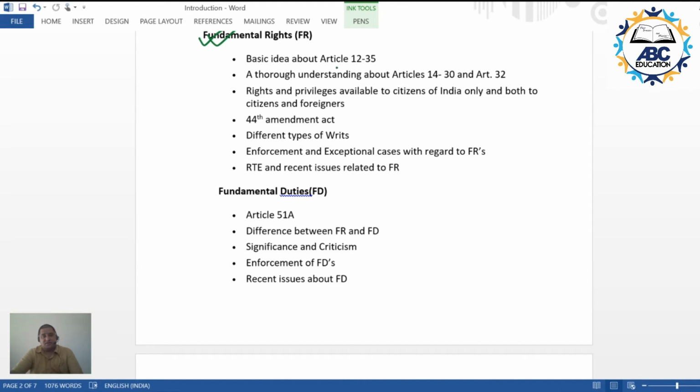Basic ideas behind Articles 12 to 35, understanding Articles 14, 13 and 32, the 44th Amendment and what have been the changes, and the different types of writs like habeas corpus, mandamus, certiorari, quo warranto, etc. We'll be talking about this. We'll be coming to fundamental duties, Article 51A. What is the rationale behind the introduction of fundamental duties, and we'll be trying to find an answer to the question of what is more important, fundamental rights or fundamental duties.